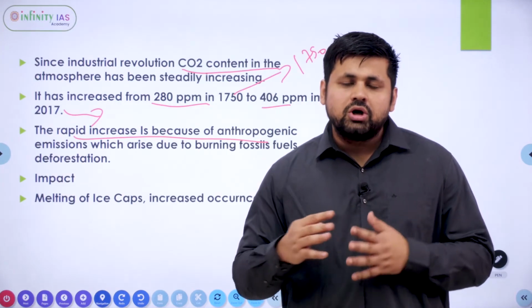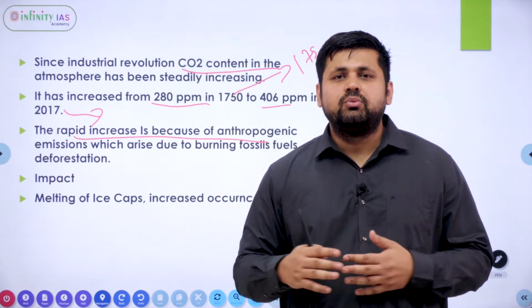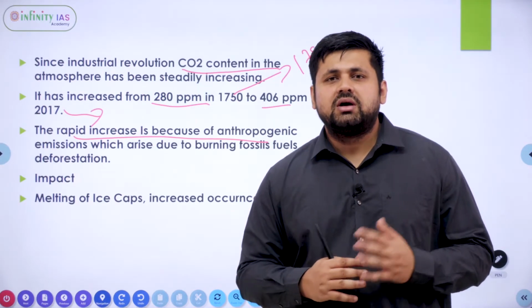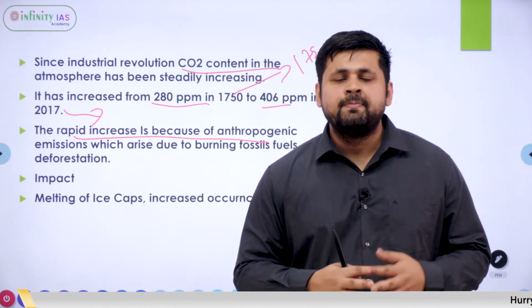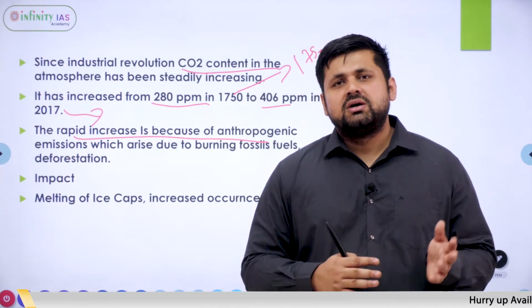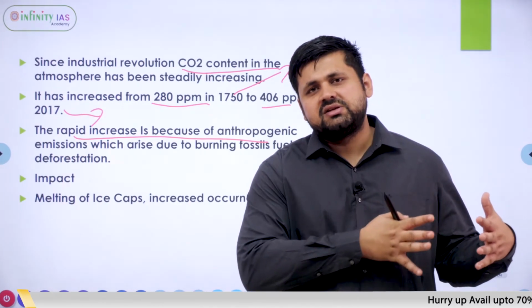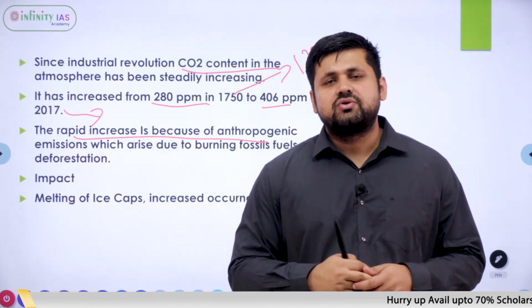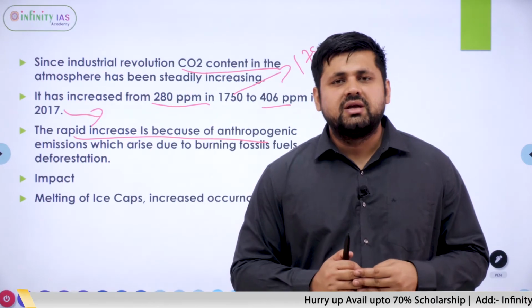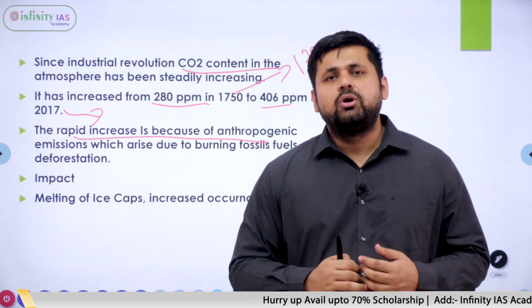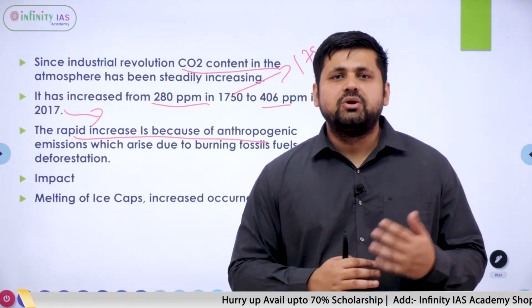Now in order to curb these emissions, various countries are shifting to renewable sources of energy. As a result of the shift from conventional to non-conventional sources of energy, the carbon footprint will decrease, and we'll be able to curb the emissions and the pollution also.